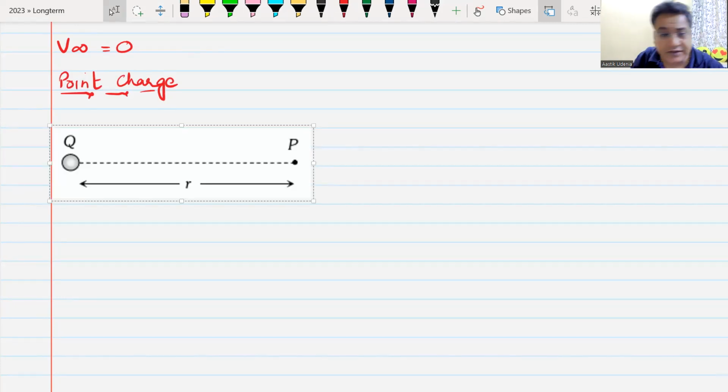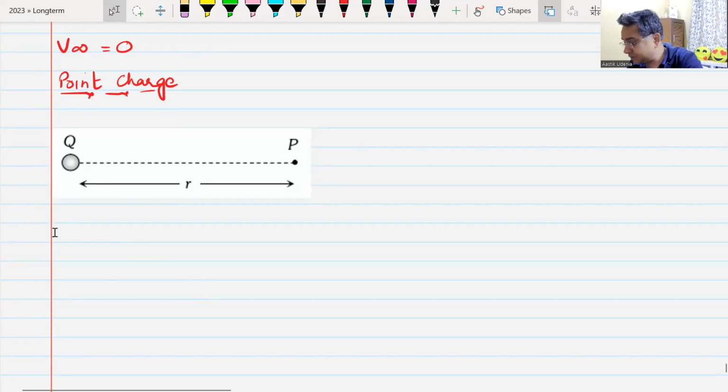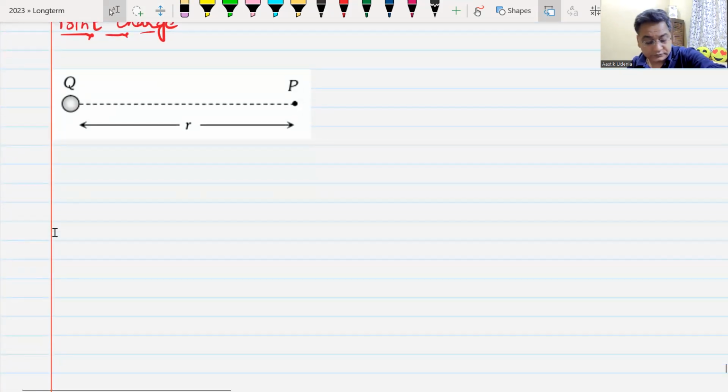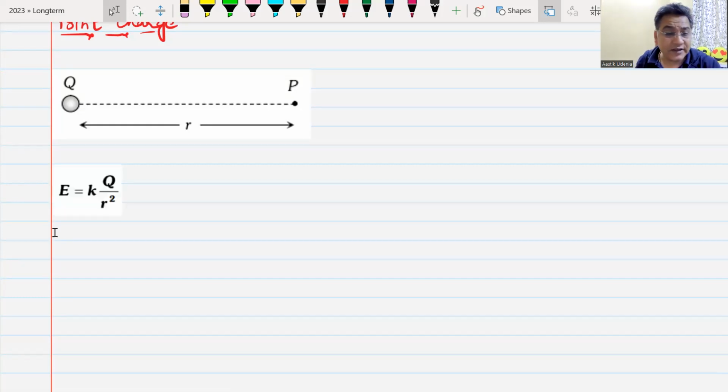We have a point P at a distance r from this point charge. Now we have already calculated the electric field due to this point charge at this point. How much is the value of electric field? No one remembers electric field also. The value of electric field is kq by r square. That is the value of electric field due to this point charge.